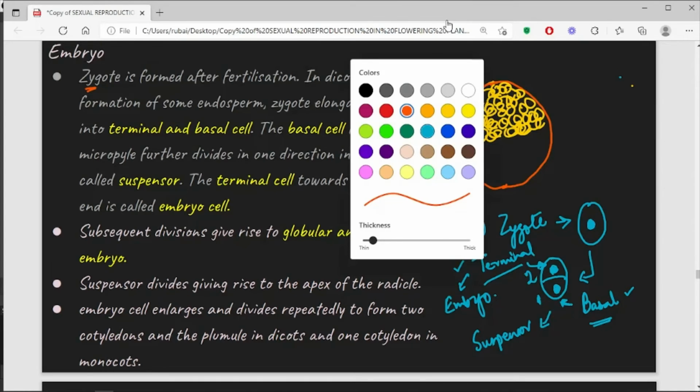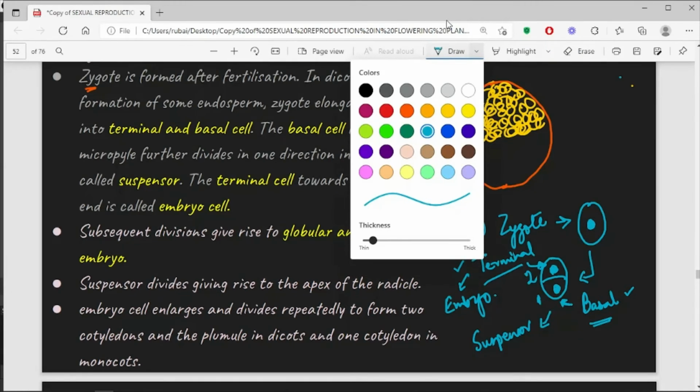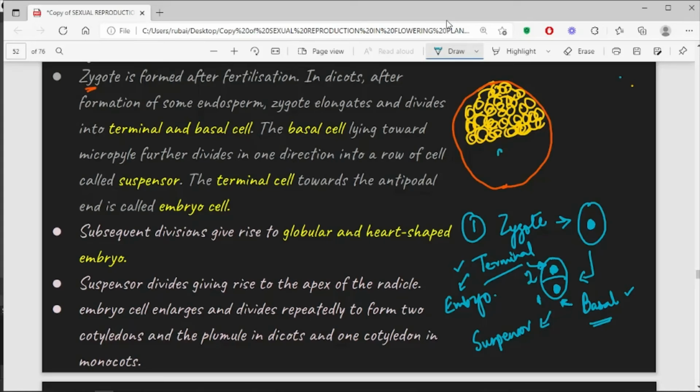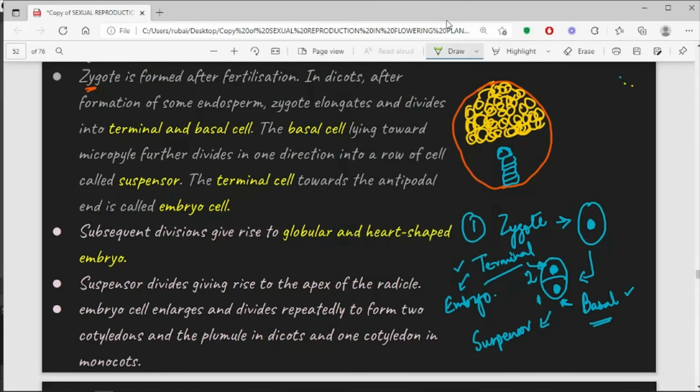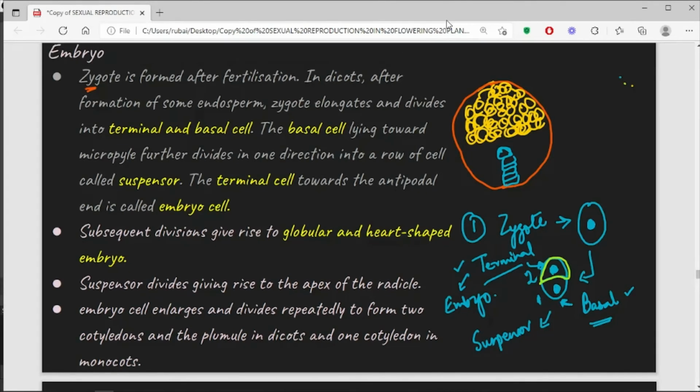So you have your terminal cell. Let's draw the terminal cell like this for the time being. But the basal cell will divide and will form a structure like this, which is known as the suspensor. And let me draw the terminal cell with some other color. Let me draw it with green, to differentiate.